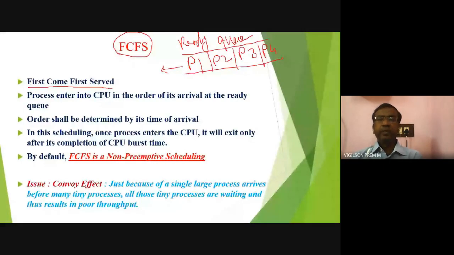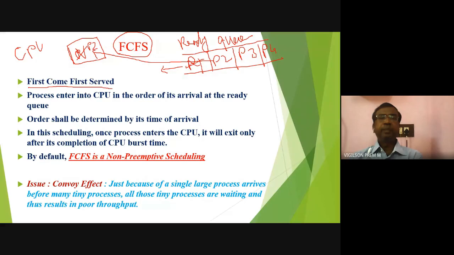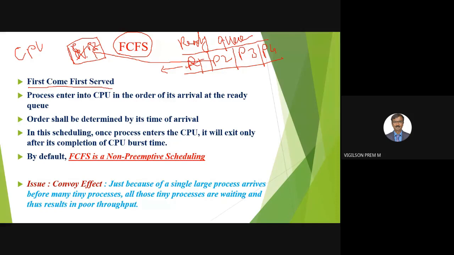So first P1 arrives, which means P1 will enter the CPU. Consider this as the CPU. P1 will use the CPU until its completion. Kindly remember that, until its completion. Once P1 completes its work, then P2 only will go, not P3 or P4, because it is first come first serve. After completion of P2, P3 will go, then P4 will go. Like that they will enter into the CPU.